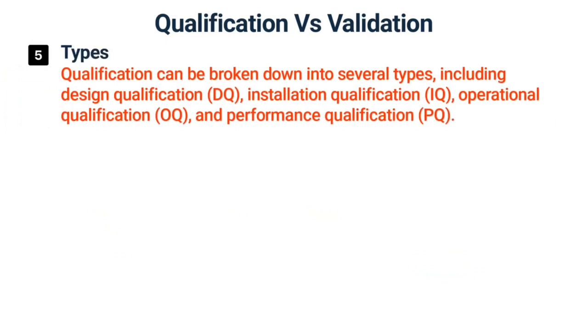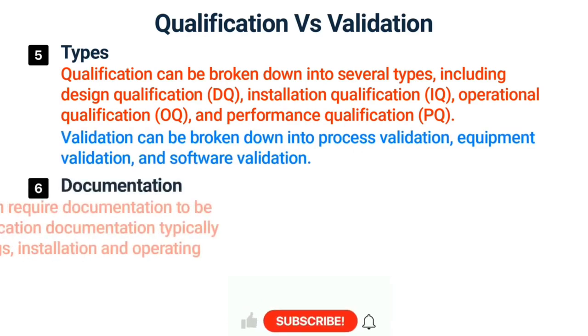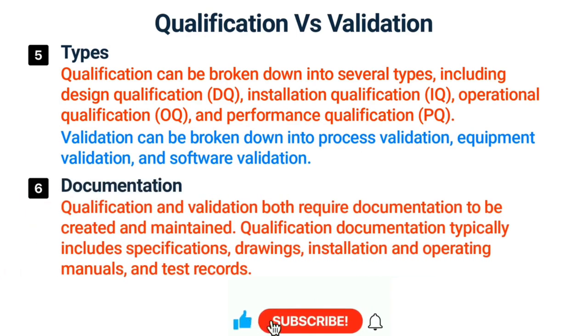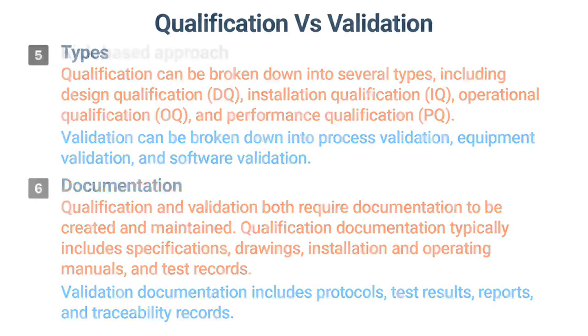Qualification can be broken down into several types, including design qualification, installation qualification, operational qualification, and performance qualification. Validation can be broken down into process validation, equipment validation, and software validation. Qualification and validation both require documentation to be created and maintained. Qualification documentation typically includes specifications, drawings, installation and operating manuals, and test records. Validation documentation includes protocols, test results, reports, and traceability records.